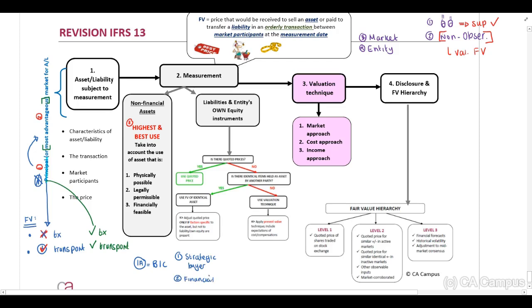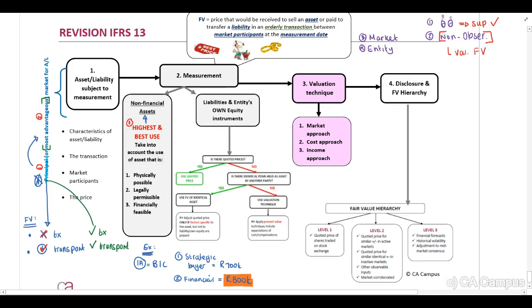Remember, highest and best use will be used when we determine the fair value of our non-financial assets. Now, what is a non-financial asset? This will be our investment property, PPE, intangible assets, and so forth. Now, in our example, our strategic buyers indicate that the value that they will be willing to pay is $700,000. Our financial buyers indicate that they will be willing to pay $800,000. Now, the highest and best use will then be the $800,000, and that will be the fair value of our intangible asset.